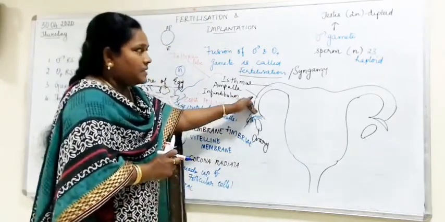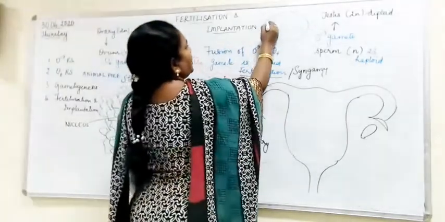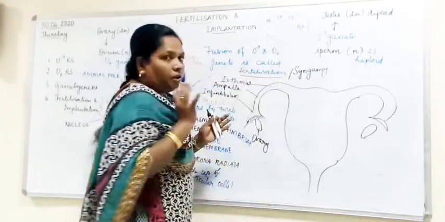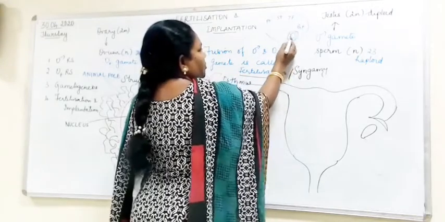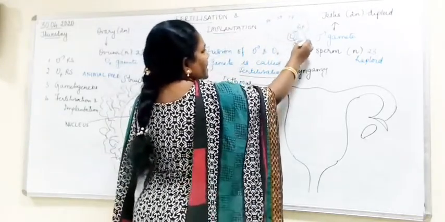As the egg is released, think about the structure of the ovary. Primary follicle, secondary follicle, tertiary follicle, Graafian follicle. I hope you remember. And inside the Graafian follicle, there is a cell. I told you this is called a secondary oocyte. After that only, it is released as ovum.